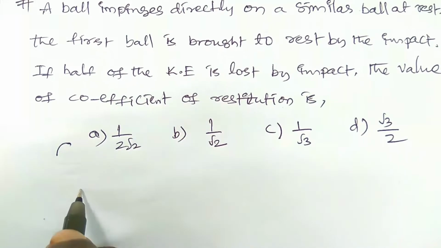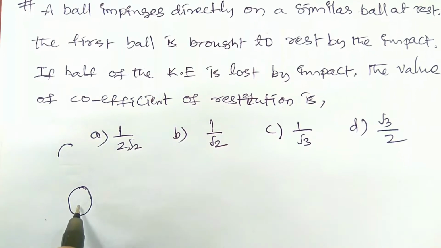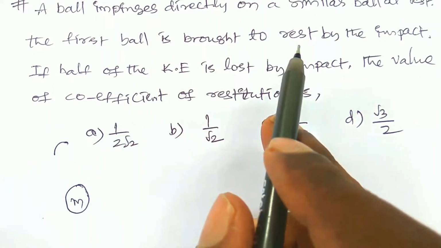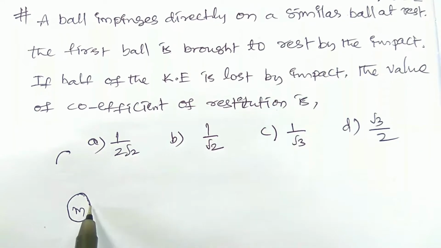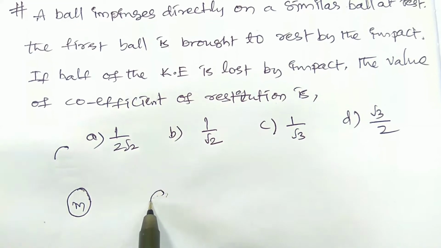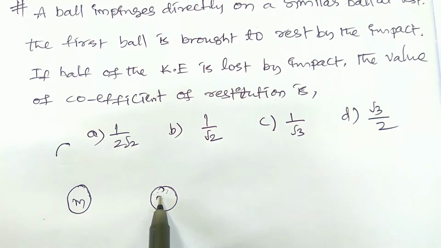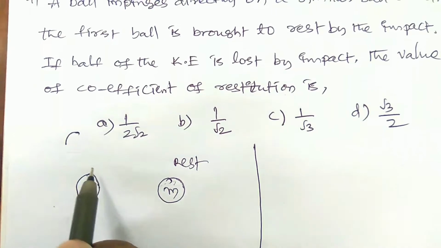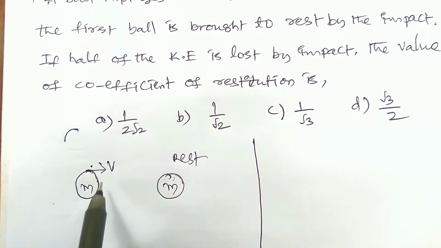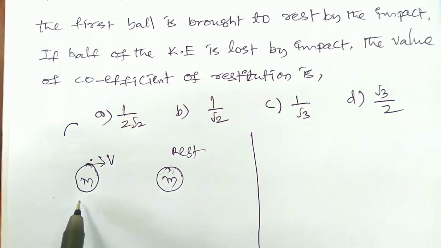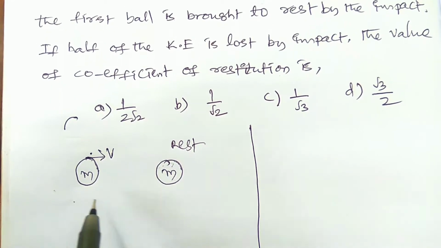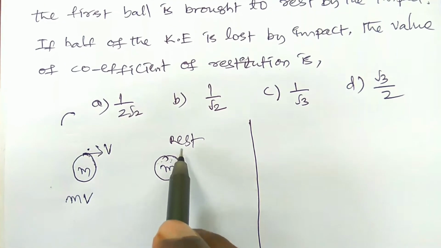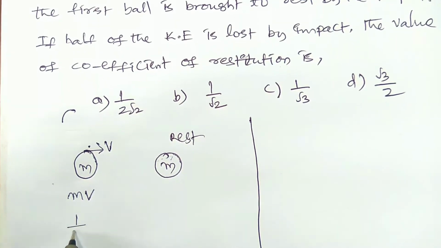So let us say this is a ball having mass m, which collides with another ball of the same mass which is at rest. Before collision, this one is moving with speed v and the other is at rest. Due to conservation of momentum, the momentum before collision is mv, because the other is zero, and the kinetic energy is half mv square.